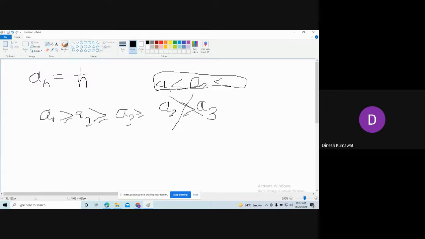That's why we are saying it is monotonically decreasing. Monotonically, see, mono means one. So it will keep decreasing in only one way.